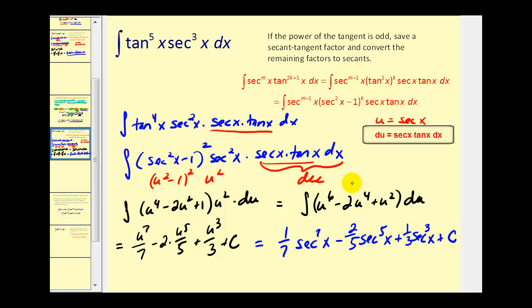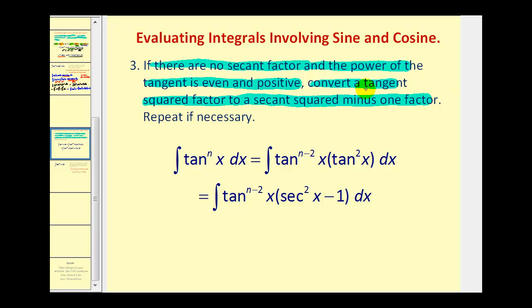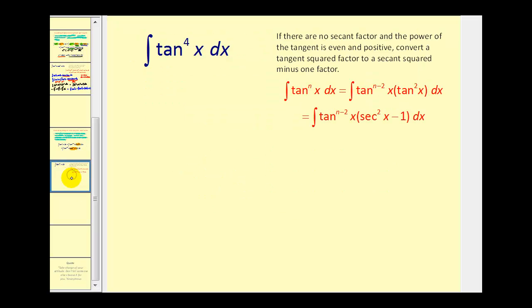Let's go ahead and take a look at one more case for this video. So for this last case, if there are no secant factors and the power of the tangent is even and positive, we'll convert a tangent squared factor to a secant squared minus 1 factor, and then repeat this if necessary. So again, if we have an even power of tangent with no secants, we're going to save a tangent squared and then replace that with secant squared x minus 1. Let's look at an example of this.